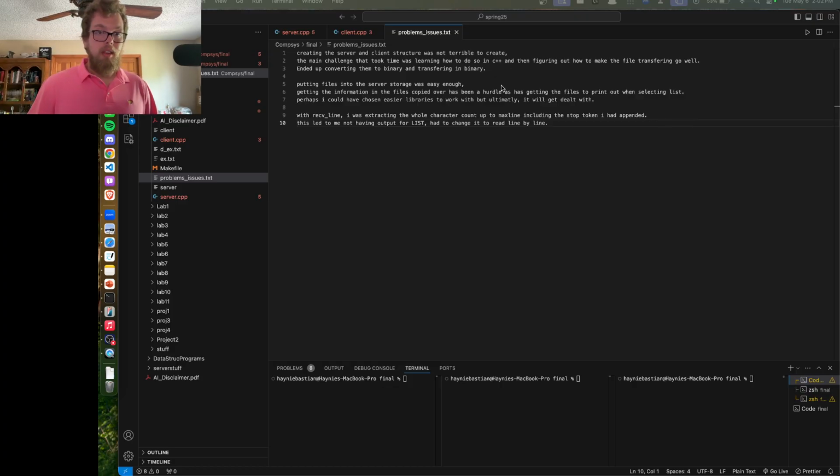Taking the files and putting them into the server storage, which is the directory where the server actually stores whatever it gets, whether it's a text file, a PDF, any of that, was easy enough. Getting the files copied over was the largest hurdle. It took quite a bit of playing around with receive and creating that function I mentioned, receive line, in order to do so.